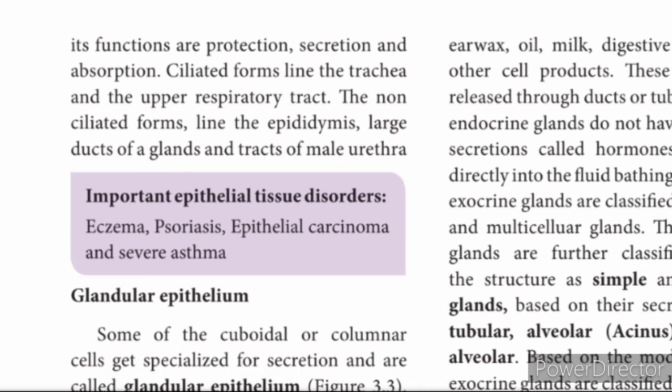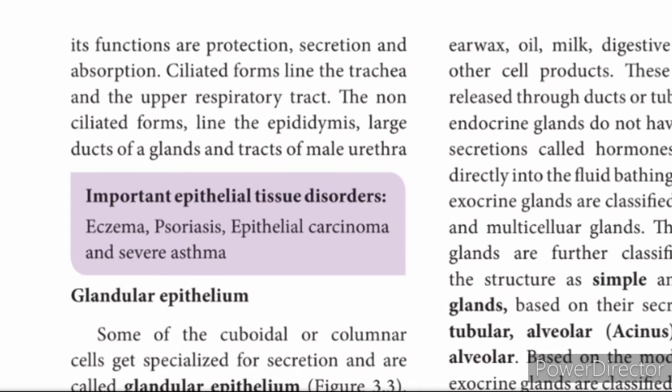Endocrine glands do not have a duct. Follow, this is the major difference between endocrine and exocrine glands. Exocrine glands are ducted glands, which have a duct. Endocrine glands are ductless glands. The endocrine glands secrete hormones, which are secreted directly into the fluid in which the gland is bathing. There is no duct, it is simply secreted. It is like squeezing a sponge. If the sponge is full of water and you squeeze it, it just gives out. Likewise, the gland also gives it out as such. There is no tube.